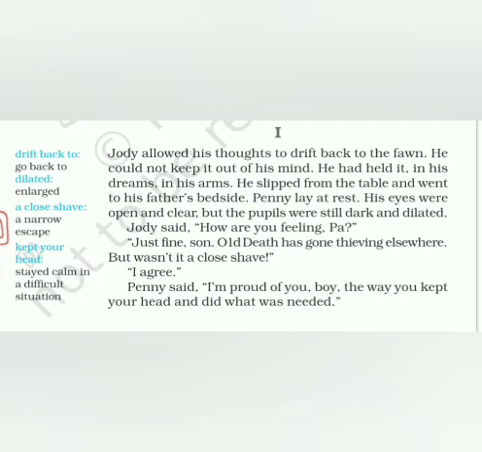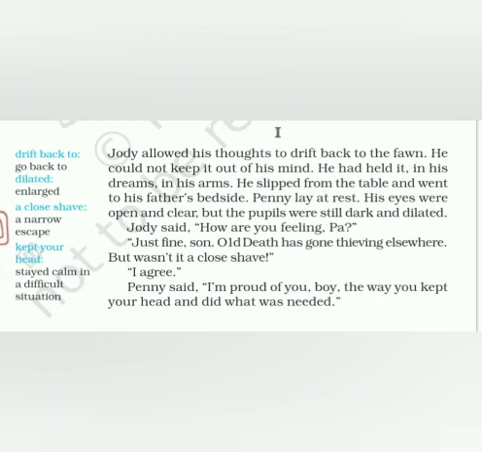I agree. Jody said, yes, Pa, I agree. Penny said, I'm proud of you, boy, the way you kept your head and did what was needed. The father, Penny, was very, very proud of Jody, and he tells Jody, I'm very proud of you, my son. The way you kept your head. The way you kept your head here means he didn't get nervous. Not that he kept his head in his pocket or in his arms or in his hands, okay? Please. The way he kept his head means he stayed without becoming upset, or he stayed without becoming nervous.